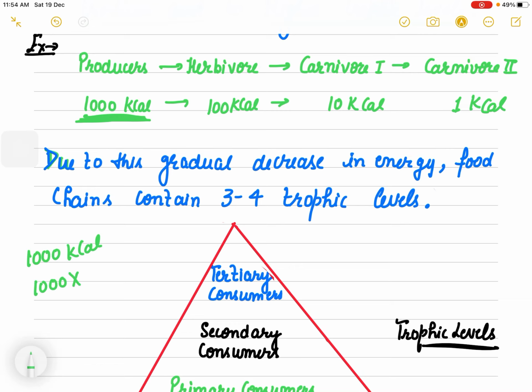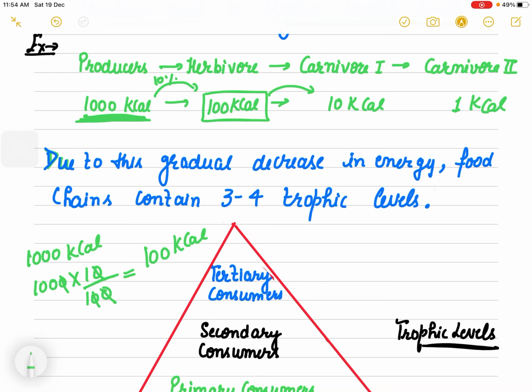Now when herbivores eat them, we are saying 10% is transferring to the next level. Now you can see what I am doing. How much energy is left? 100 kilocalorie is left for herbivores, because you have to take 10%. 10% of 1000, 1000 into 10 by 100.